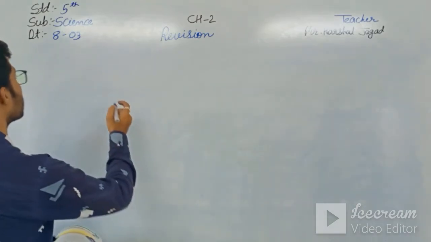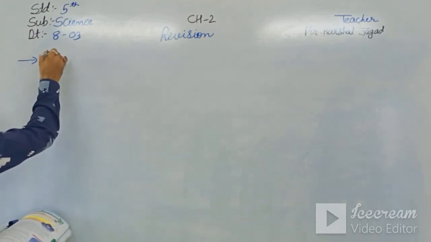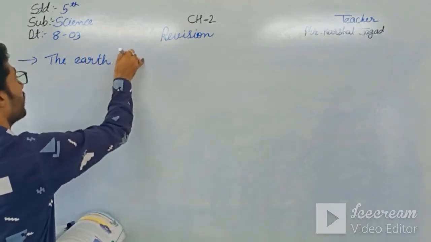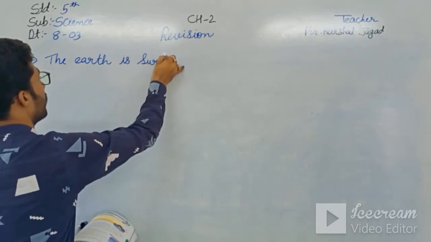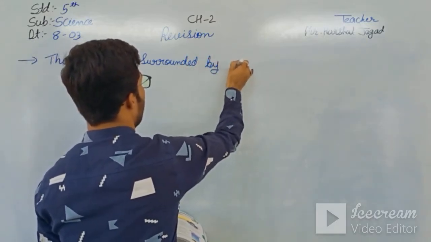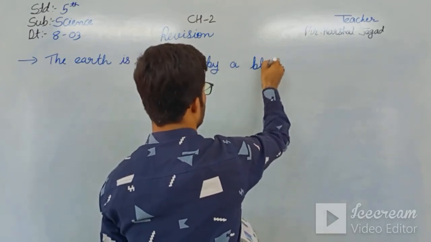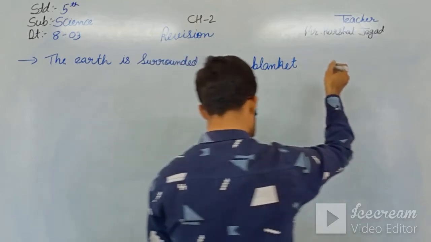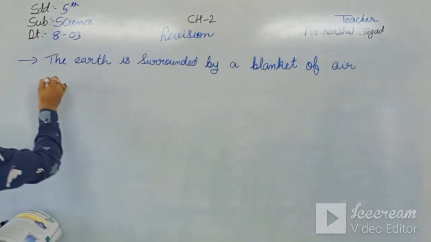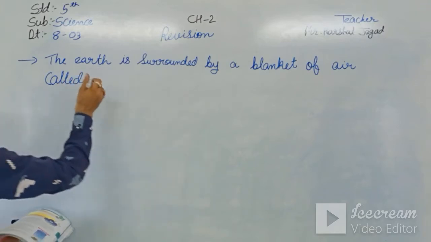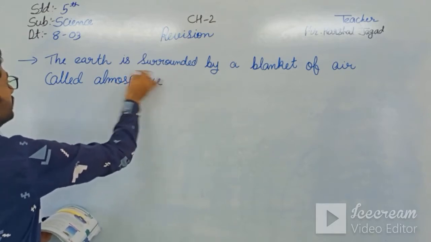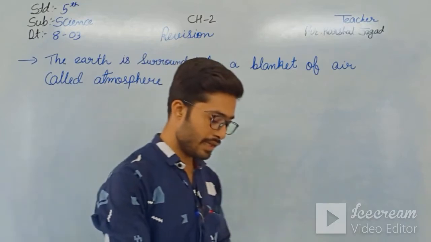The earth is surrounded by a blanket of air called atmosphere. By the air, it is known as the atmosphere.